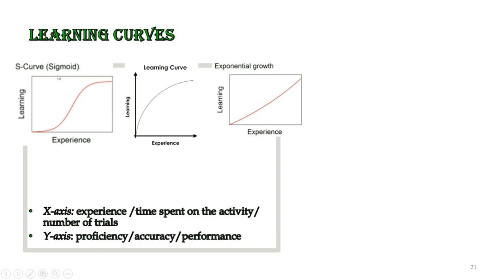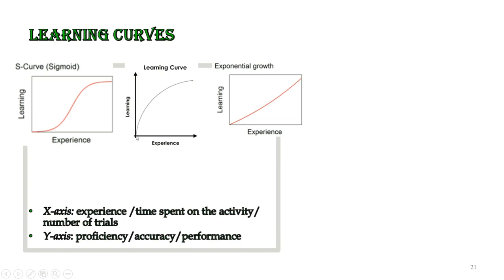This relates to a particular kind of learning. Most of our educational activities follow this principle. So we start with a particular learning. Initially the learning is not very fast, and after some time with practice, there is a sharp increase, and then there is a slower rate of learning, and then finally the learning reaches the maximum level. In the next graph, we can see that as the activity was introduced, there was a sharp